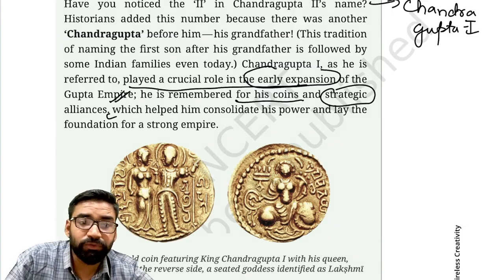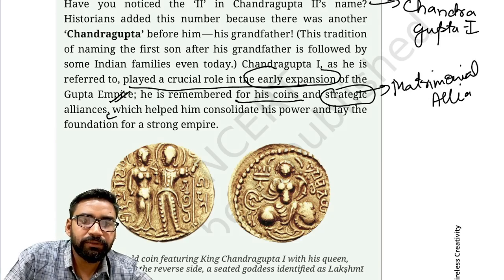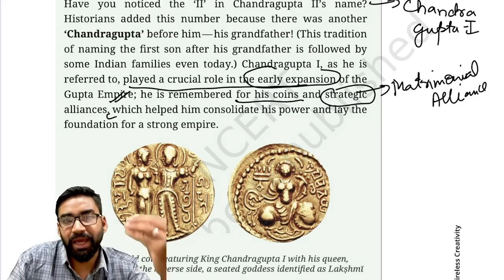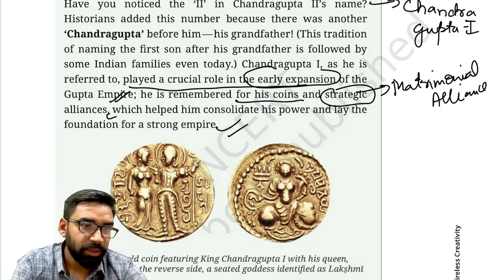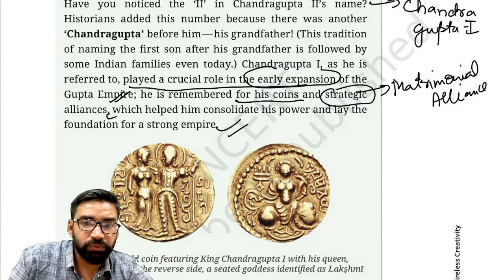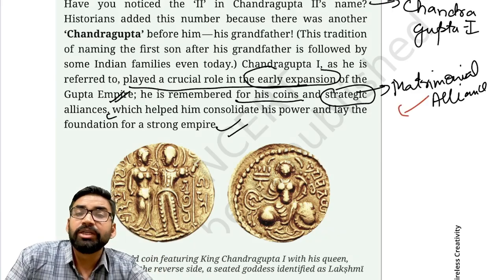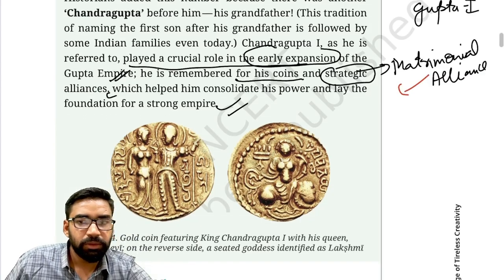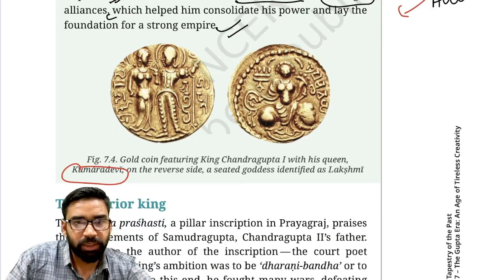Now, what was his strategic alliance? His strategic alliance was a matrimonial alliance, or marriage alliance. Because of the matrimonial alliance and his coins, he was able to consolidate his power and lay down the foundation of a strong empire. Clear? With whom did he conduct the matrimonial alliance? Chandragupta I married Kumar Devi.